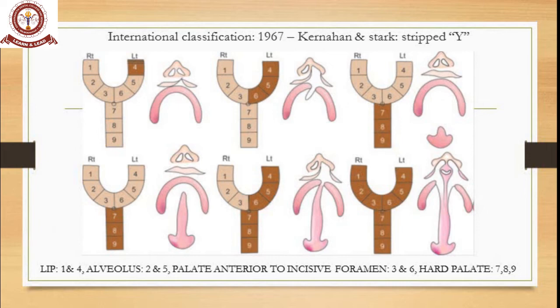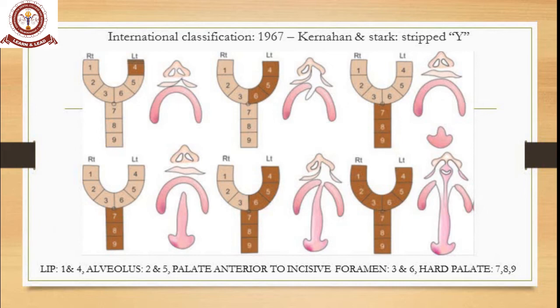Whereas for your fourth image, the left bottom corner, you can see 7, 8, 9 again dark, and some amount of the incisive foramen is also dark. So that is your cleft occurring from the soft palate anteriorly extending into the hard palate, but not crossing the anterior palate. Coming to the fifth image, see 4, 5, 6, 7, 8, 9 is dark. So this is a complete unilateral cleft. If everything from 1 to 9 is colored, then it's a complete bilateral cleft.